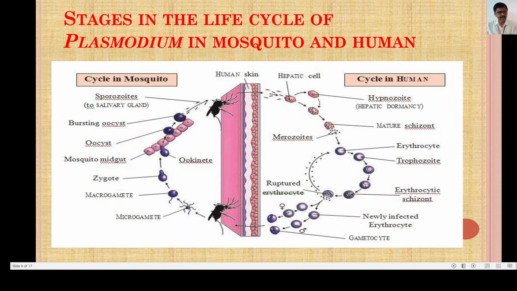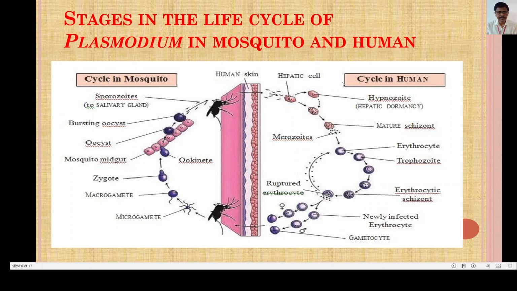Now these sporozoites enter inside the hepatic cells, and this stage is called hepatic dormancy, and the stage is called the hypnozoite stage.